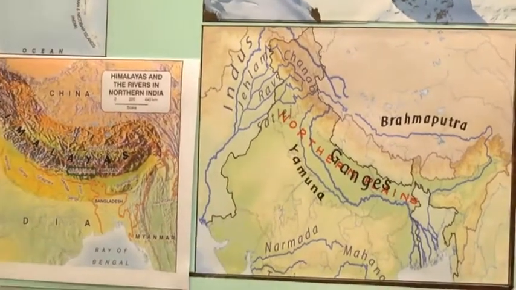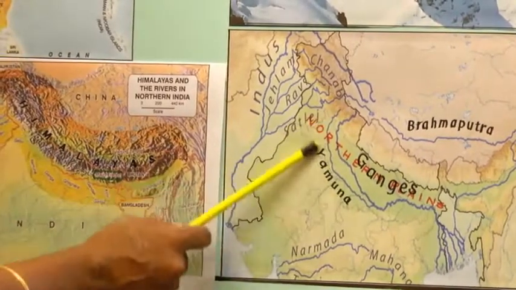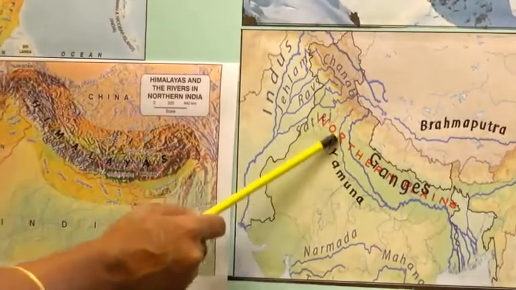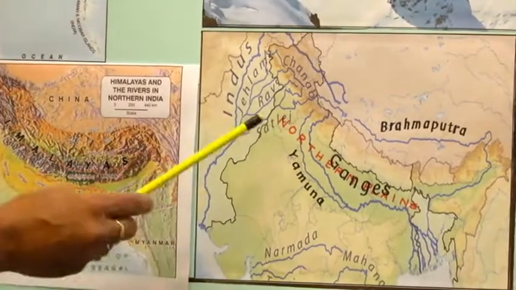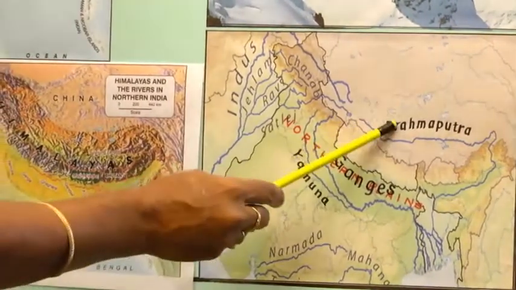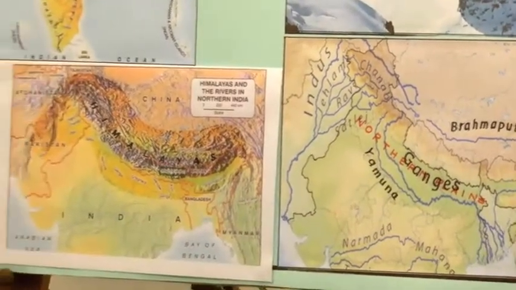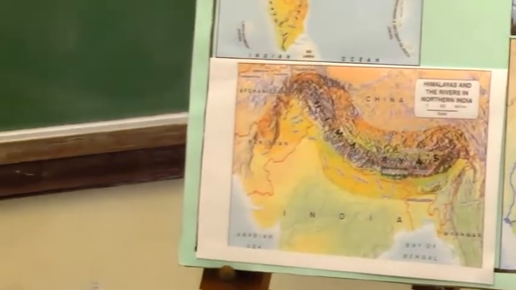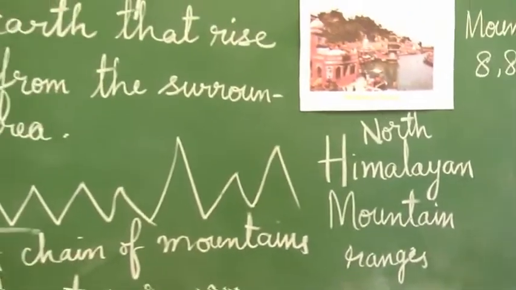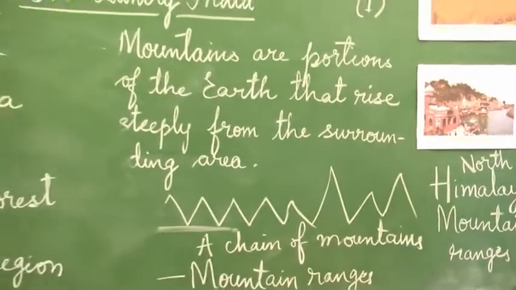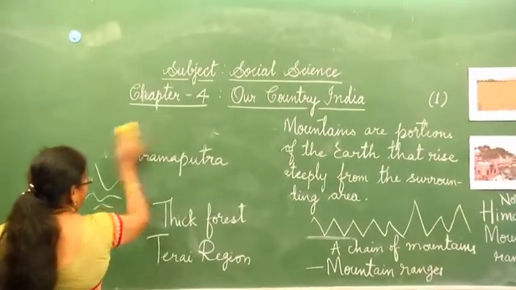Many smaller rivers also join these main rivers. The lower region from the Himalayas is called the Terai region, and it is thickly populated.